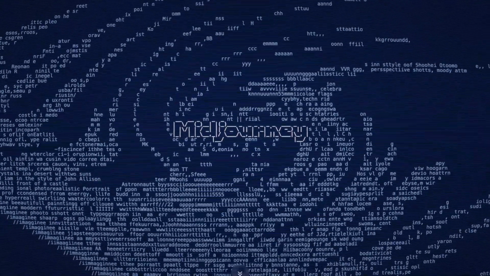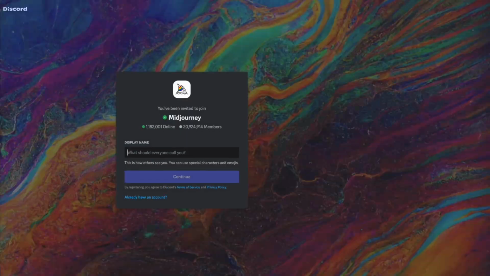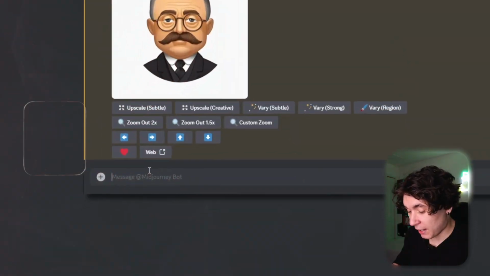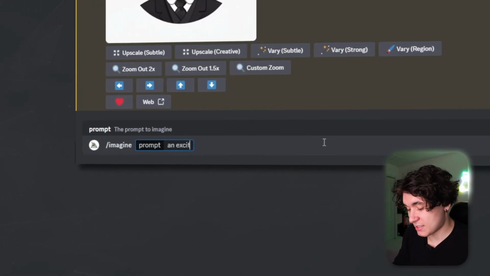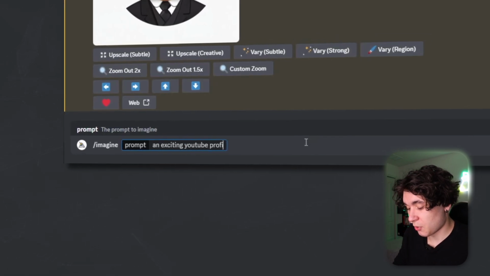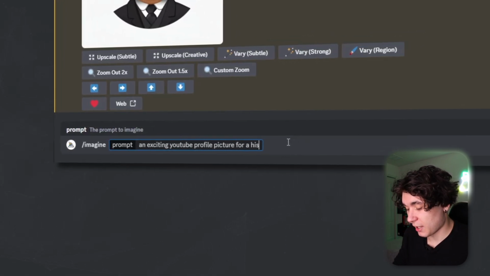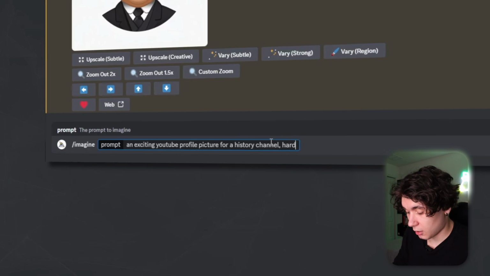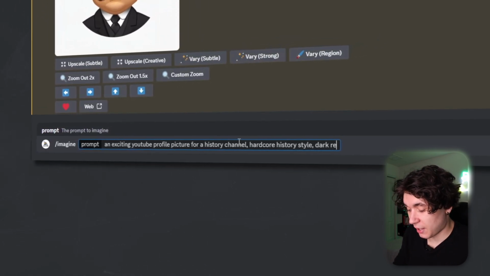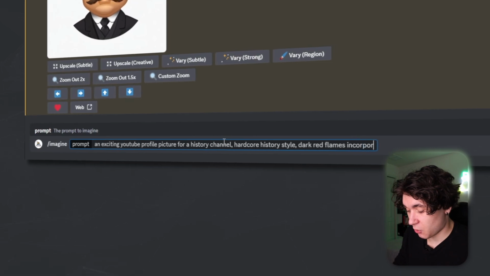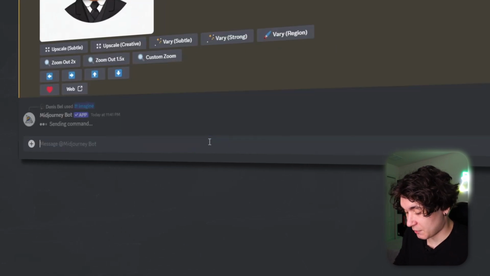Now switching to Discord, I'm gonna use the Midjourney bot. This is an image generation bot that you're able to access by joining the Midjourney server. And right on here, I'm gonna type in /imagine. Then I'm gonna type an exciting YouTube profile picture for a history channel, hardcore history style. And I'm also gonna add dark red flames incorporated, just like that. I'm gonna hit enter.